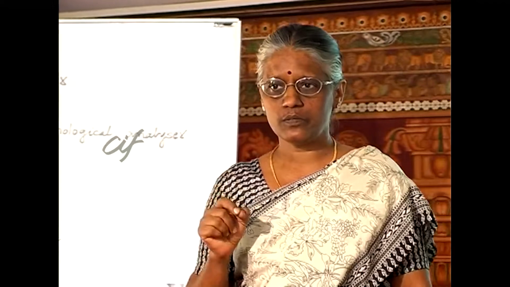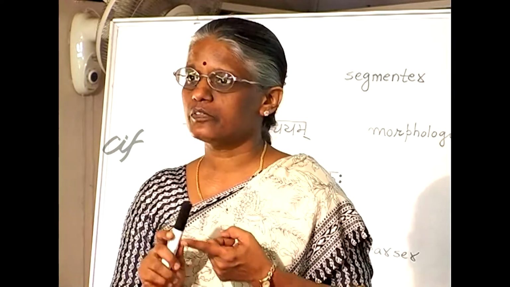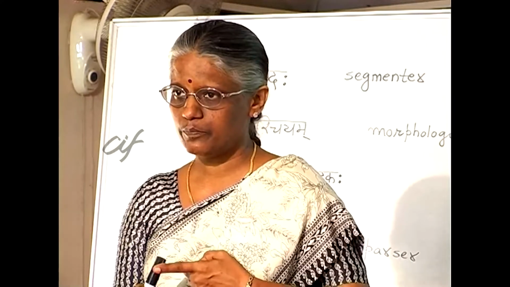So if we know some basic knowledge about Sanskrit grammar, namely, if a verb is in Kartari Prayoga, then the Karta is Abhihita or Ukta. Okay?